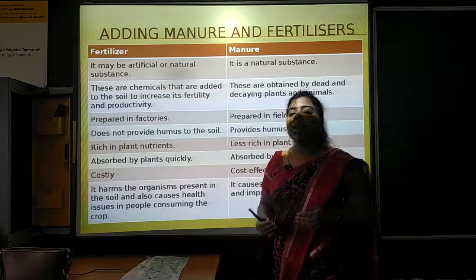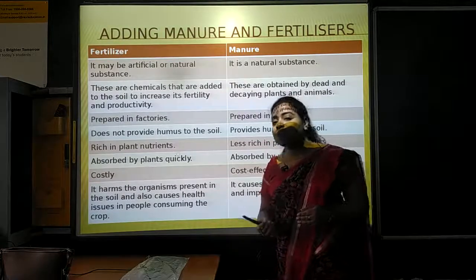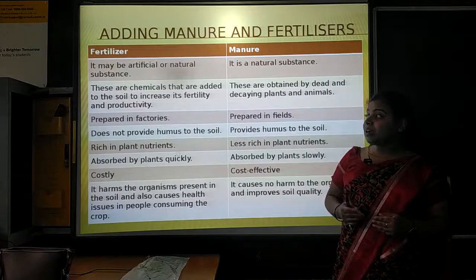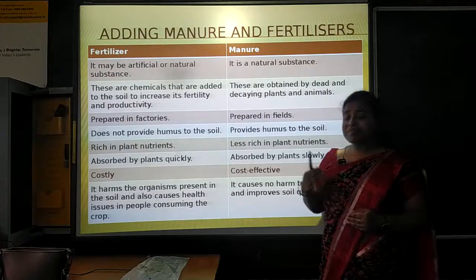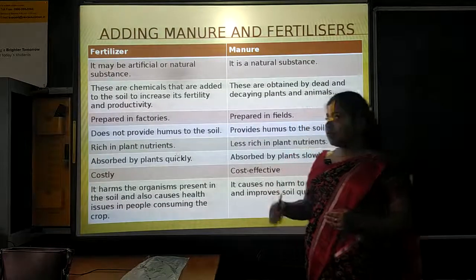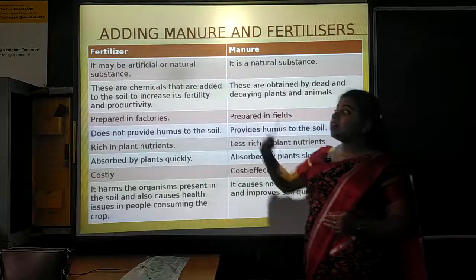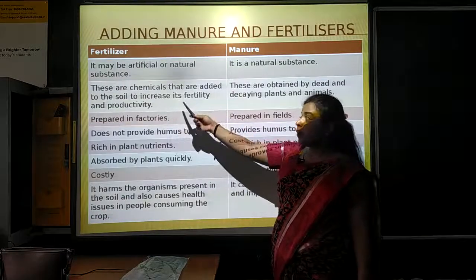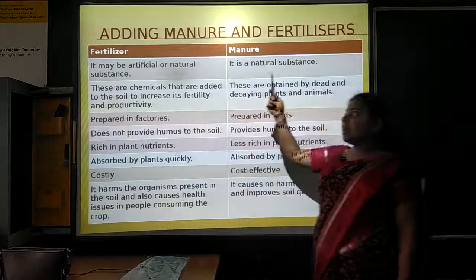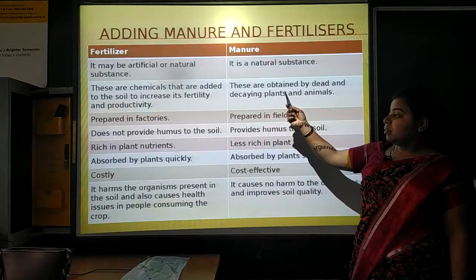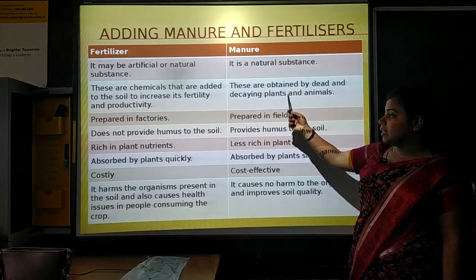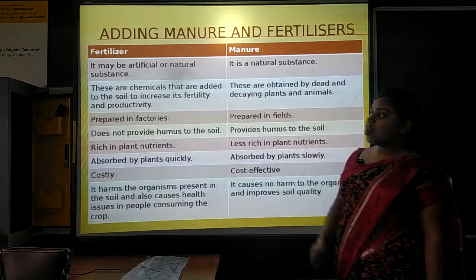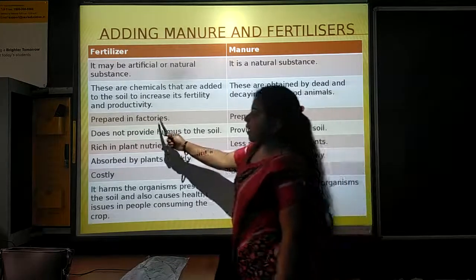But if we compare the fertility and productivity after providing fertilizer and manure to the soil, the result will be that fertilizer increases more fertility and productivity, whereas manures increase less fertility and productivity of the soil. Next is prepared in factories.